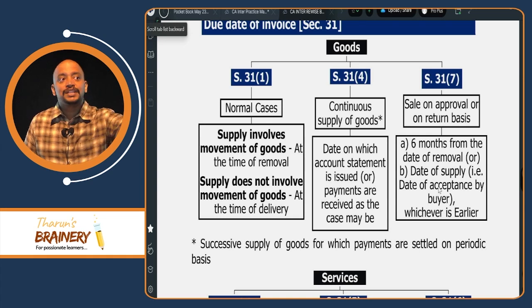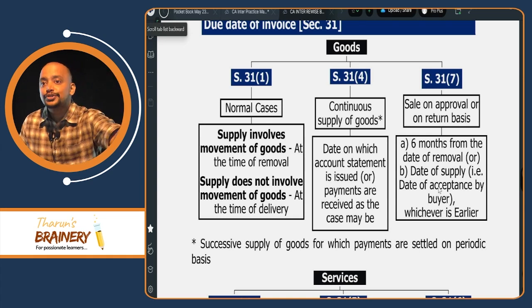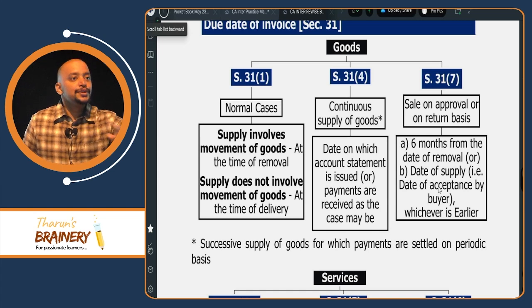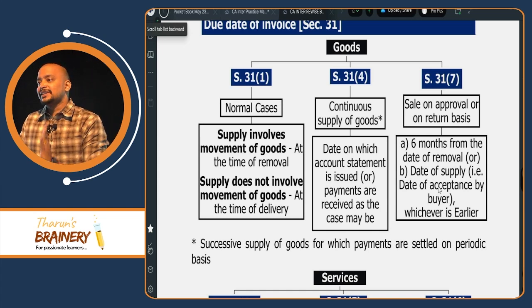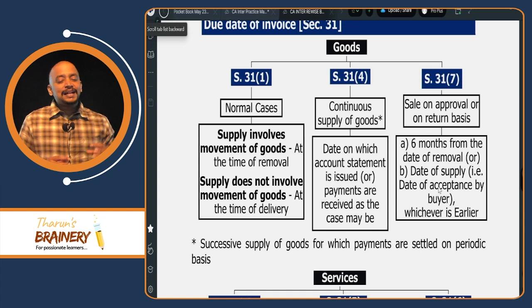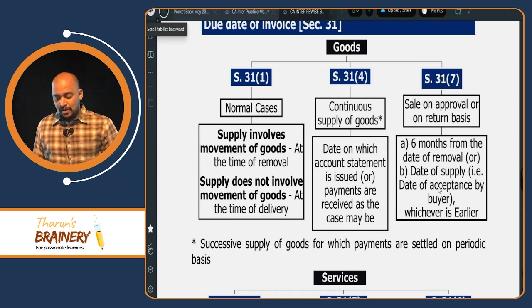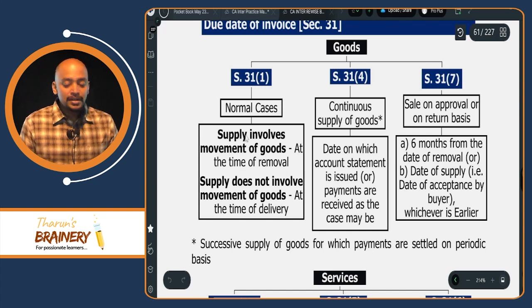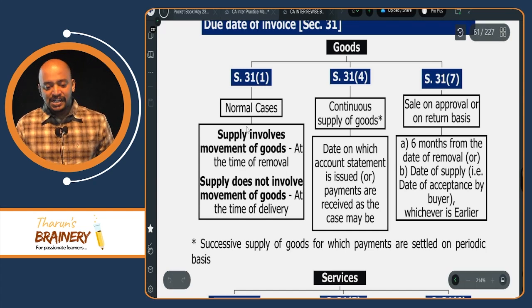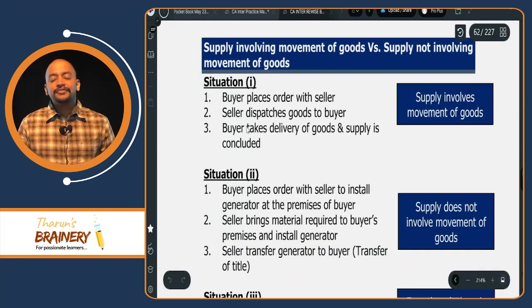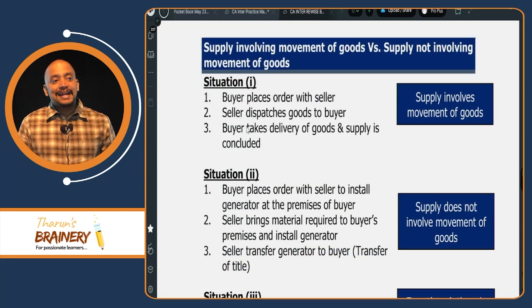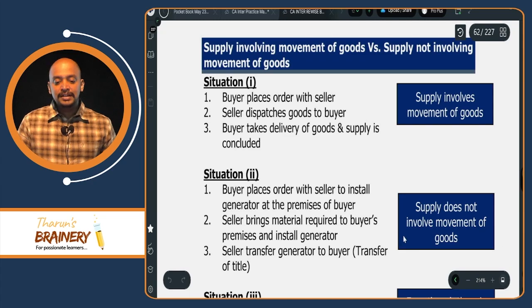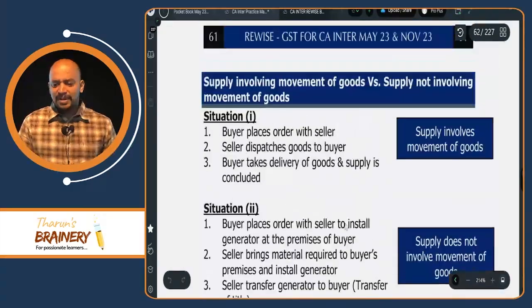That's why whenever they hand over the package or the goods to you, they will be giving the bill also. So for supply that does not involve movement of goods, the time of delivery will be taken. But in the exam, we need to identify whether it is supply involving movement of goods or supply not involving movement of goods, because depending upon that only the provision will differ. So for that I have given a few situations. You can see in the next page to understand the meaning of supply involving movement of goods versus supply not involving movement of goods. This I have not given in the previous book.